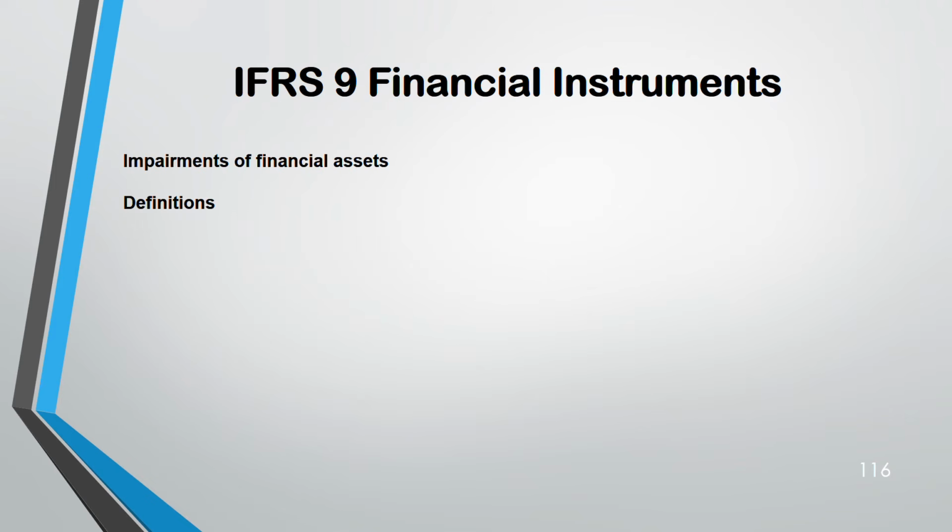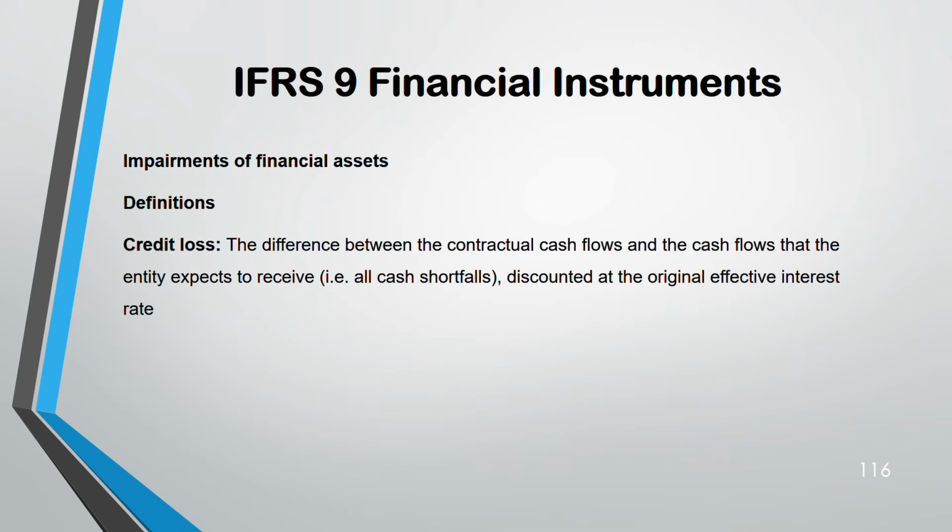Coming to impairment of financial asset. We don't impair financial liability. We only impair assets, okay? So impairment of financial assets. How we impair intangibles and tangibles? Same way, financial assets also impair. So the next is impairment of financial asset. Some definitions you have to know.